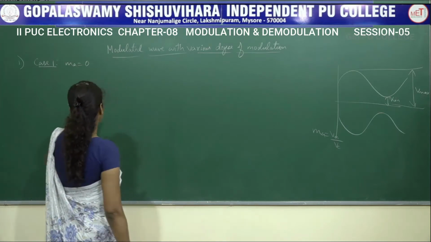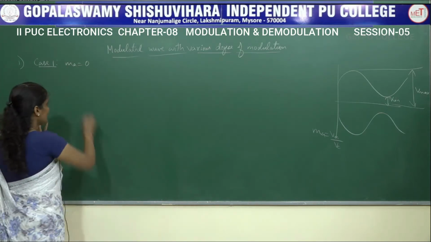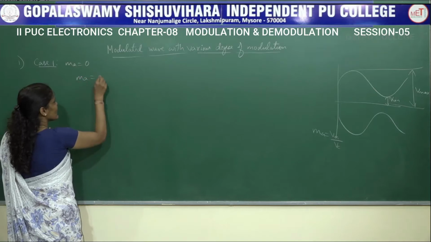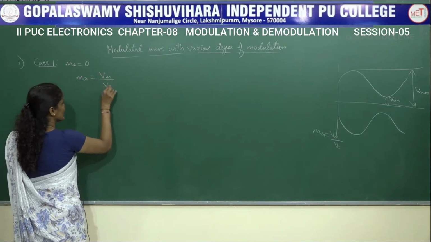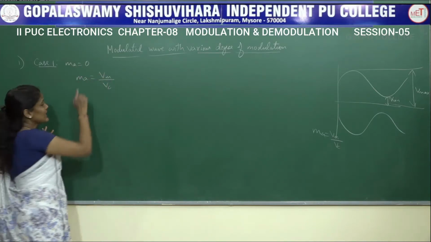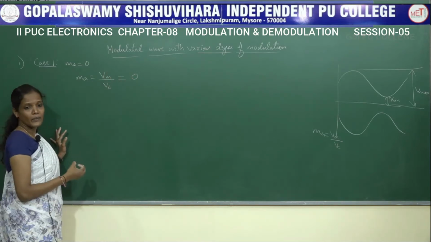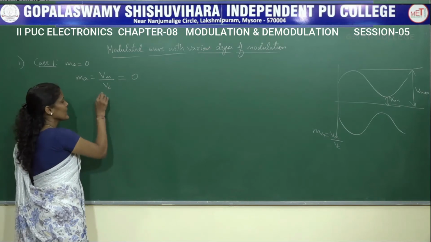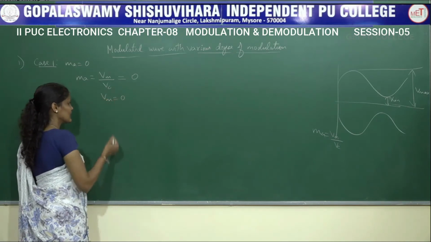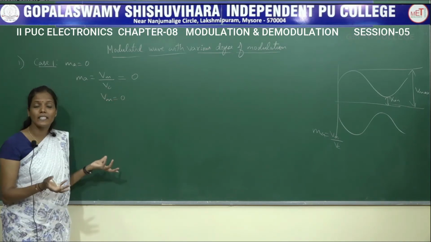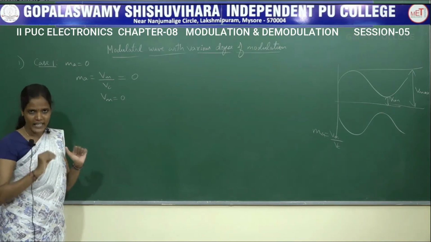We have the expression MA equals Vm divided by Vc. So when MA is equal to 0, I equate Vm equal to 0, that is there will be no modulating signal at all. I will be having only the carrier signal.